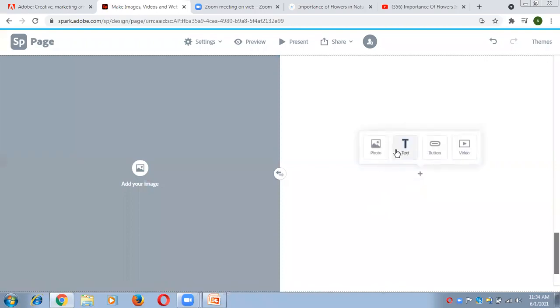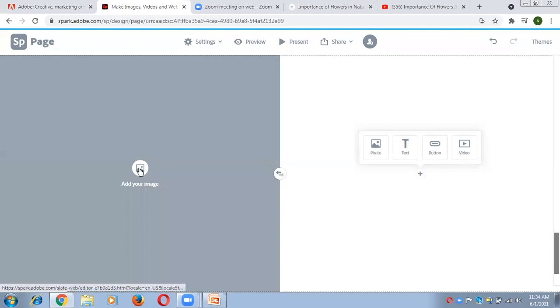Now you can see these all options are here. It means you can create one side image and on another side related to this photo you can create text, you can create button, you can create video which you want to create on your web page.